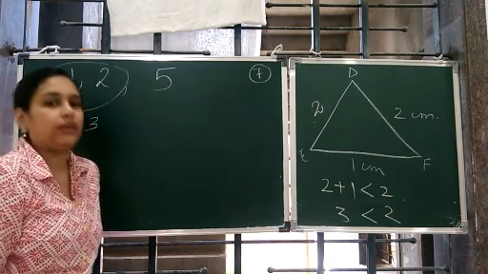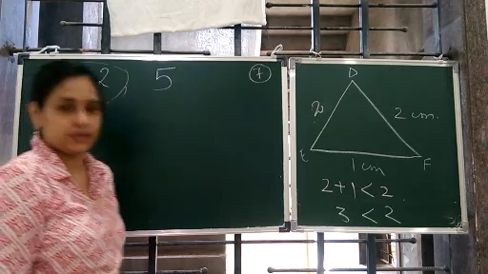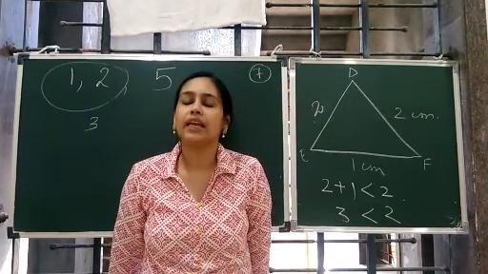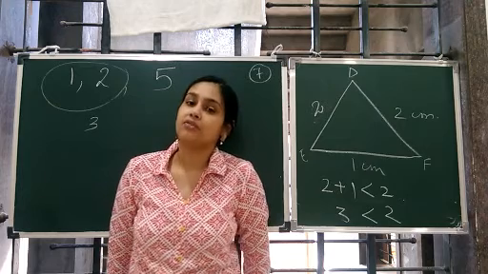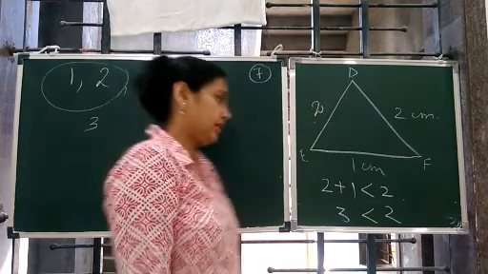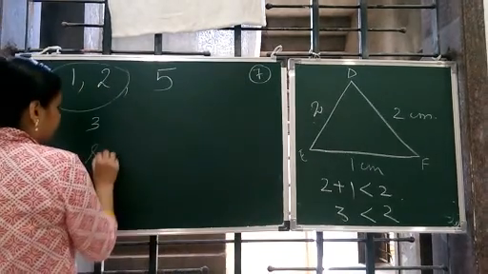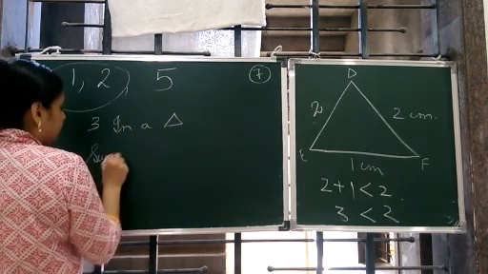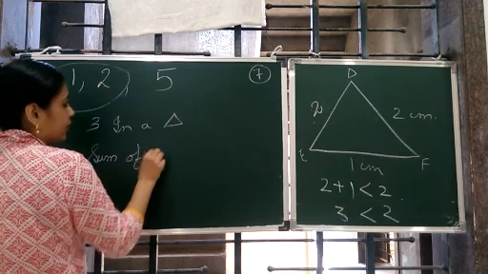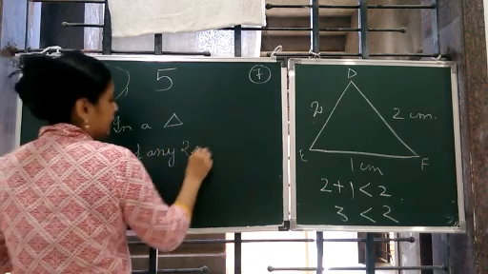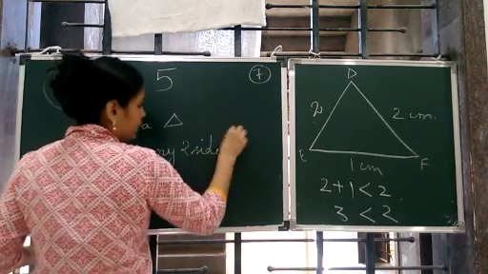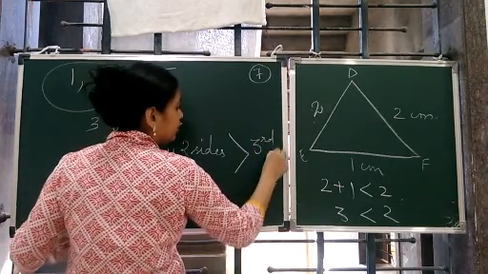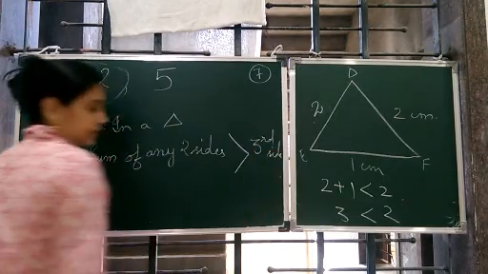So in a triangle, the sum of any two sides is always greater than the third side.